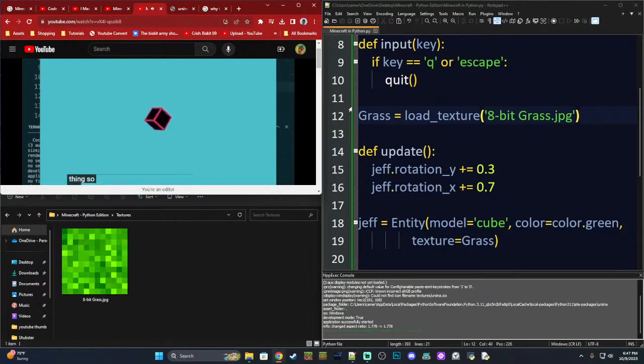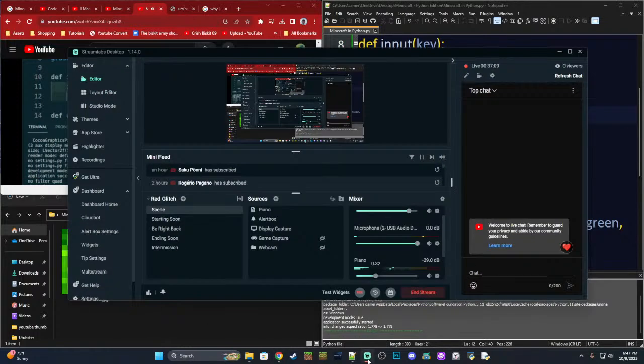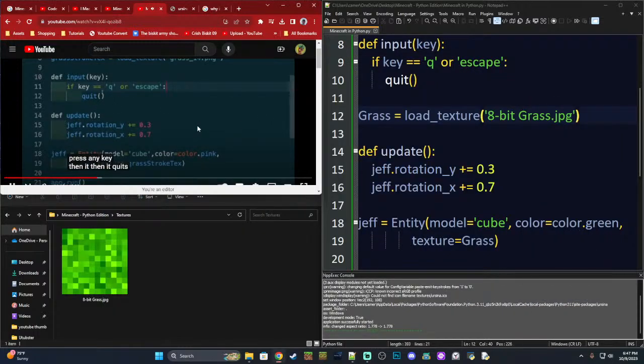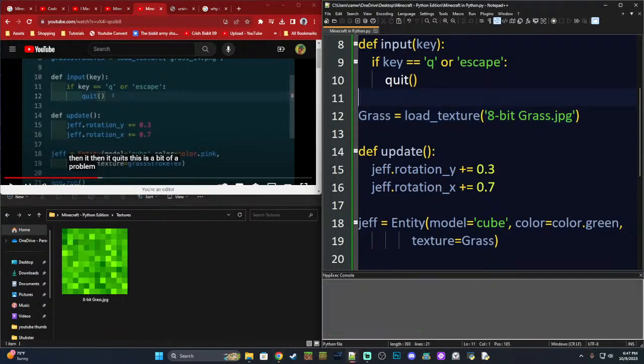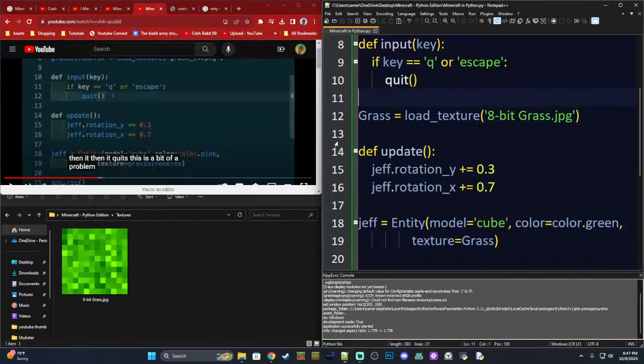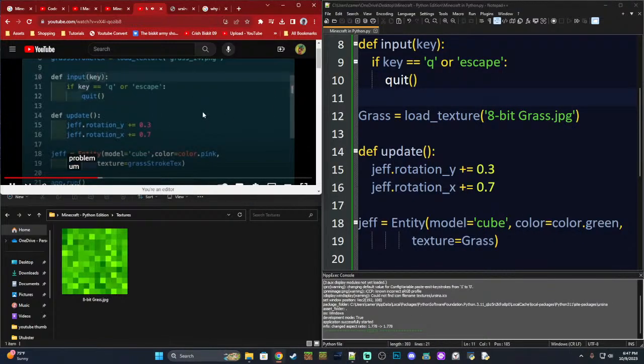So, I guess what we want to do. If I just press any key, then it quits. This is a bit of a problem. All right. So what he has going on, essentially, is that if I press any key, the program is going to quit. Yeah, that's a problem. What am I doing wrong?